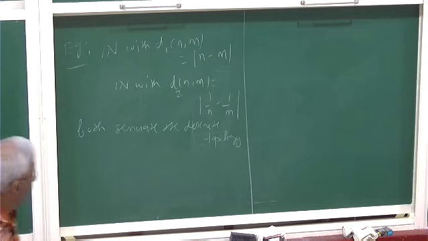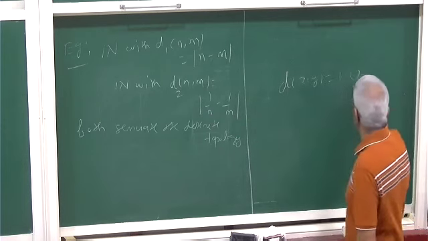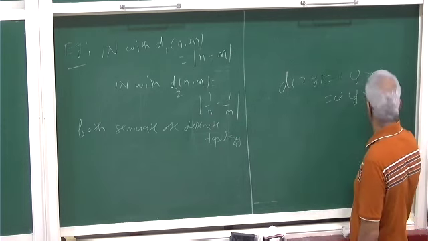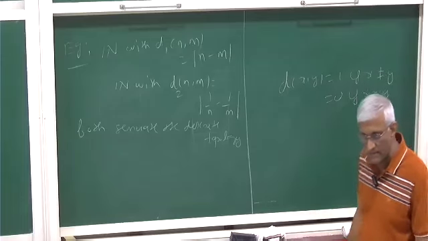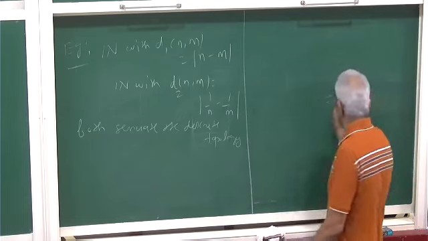On any general set X, you have this metric d(x,y) equal to 1 if x is not equal to y, and equal to 0 if x equals y. This is a metric. This will give all subsets, which is what we call the discrete topology. All subsets are open. The power set.